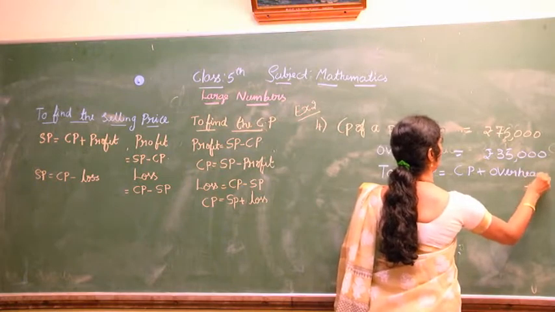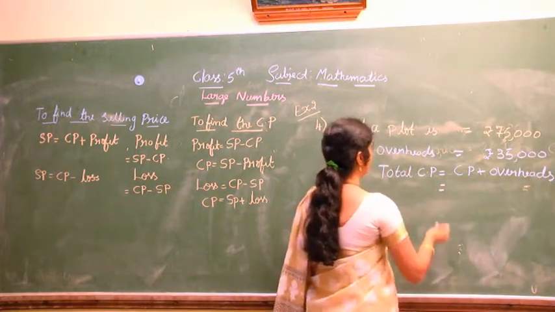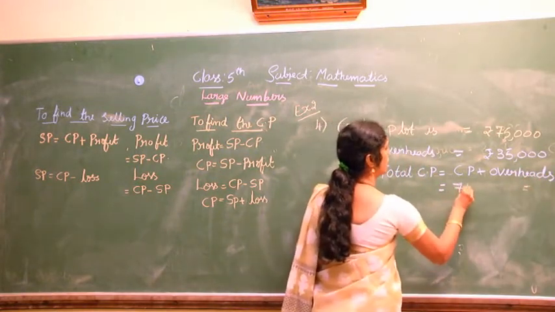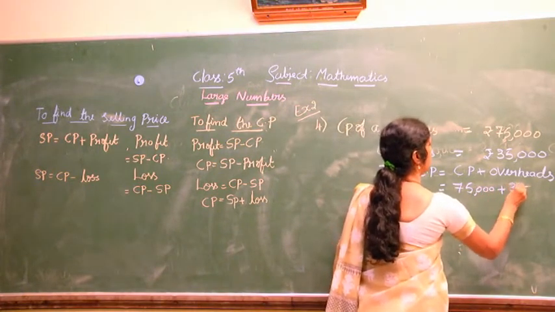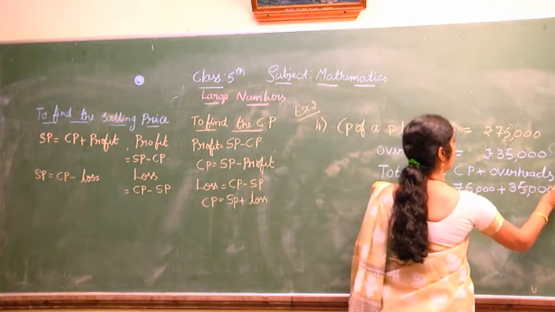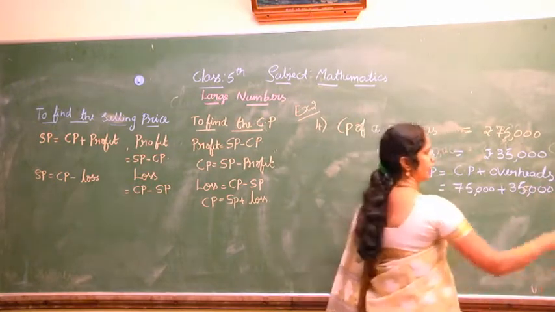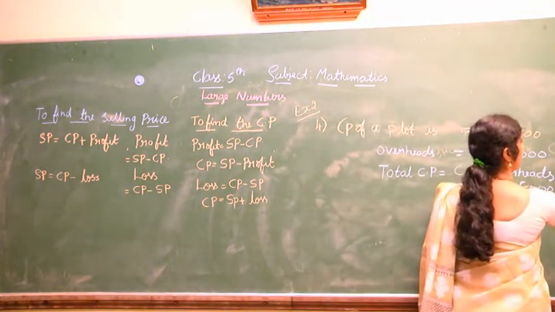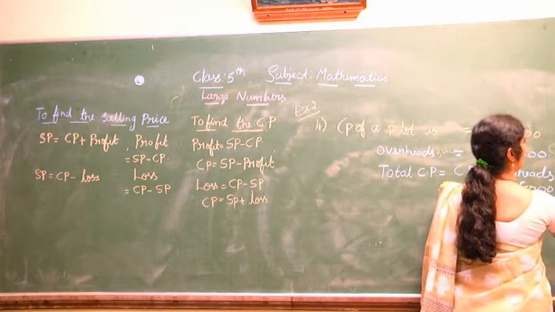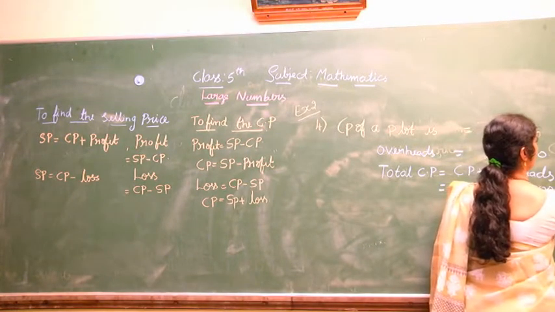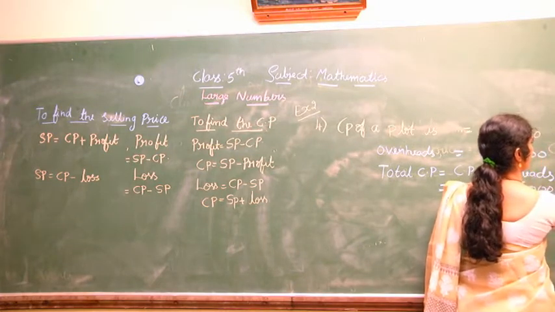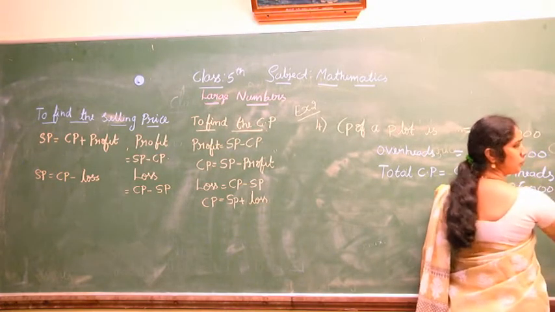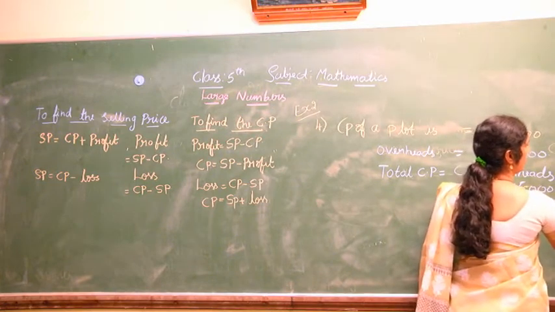So what should I do, dear students? Yes, you are right. 75,000 plus 35,000. When I add this, I will get 0, 0, 0. 5 plus 5 is 10. 7 plus 3 is 10. Then 11.